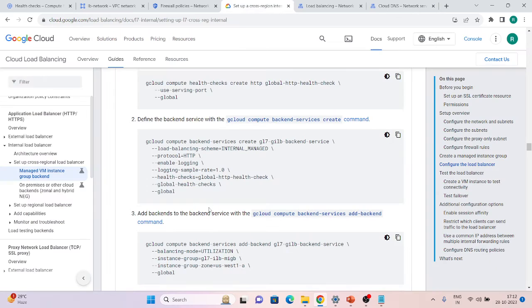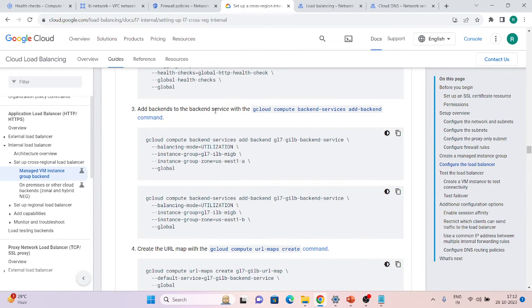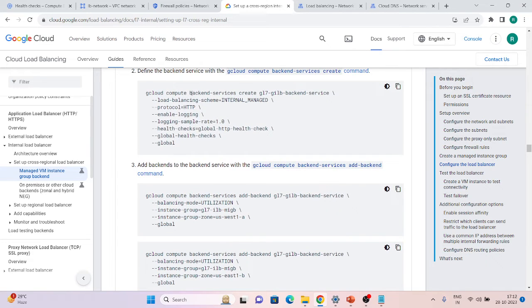After that, we have to add the backends into this global backend service. So we have created this backend service, but we have not added any backend into it.